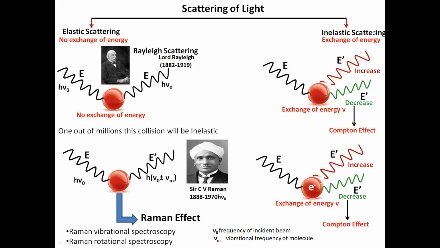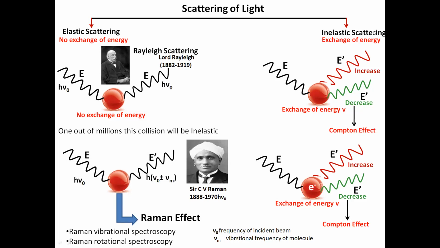The scattered light may gain energy after scattering, after reaching that surface. The second situation may be that the scattered light ray may decrease its energy. How will this decrease take place? The decrease will take place when the molecule itself gains energy, and due to attaining energy from the incident light, the molecule starts to vibrate.